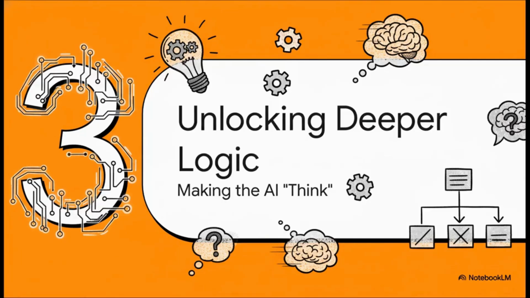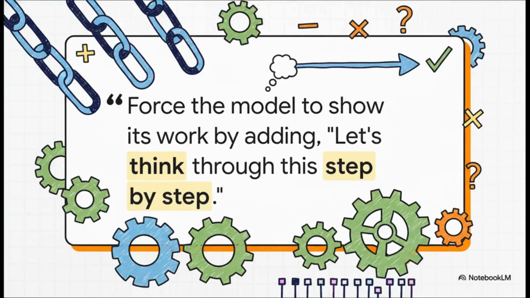Okay, so you've got the CRAFT framework down. That's a huge step. But now, let's kick it up a notch and unlock a deeper level of reasoning. These next couple of techniques go beyond just giving instructions. They actually help the AI think through a problem with you. The first one is called chain of thought, and it's almost shockingly simple for how powerful it is. All you do is add the phrase, "Let's think through this step by step."